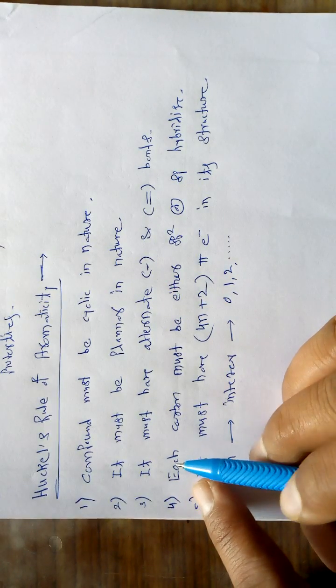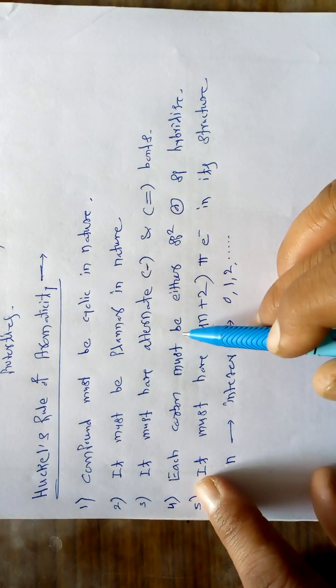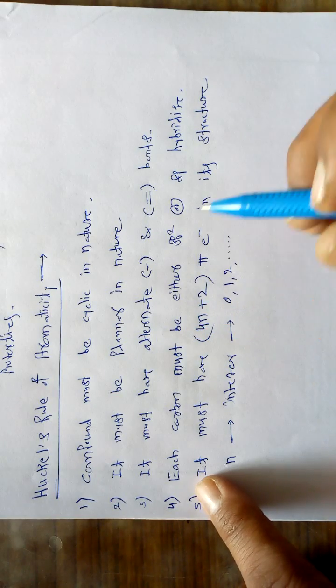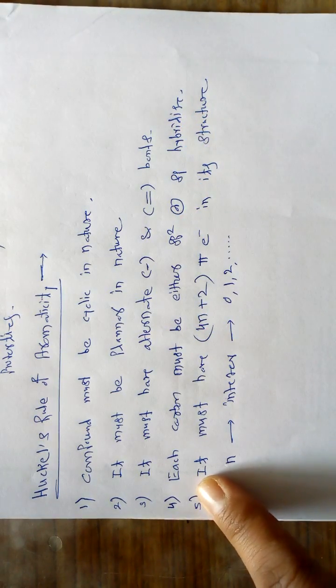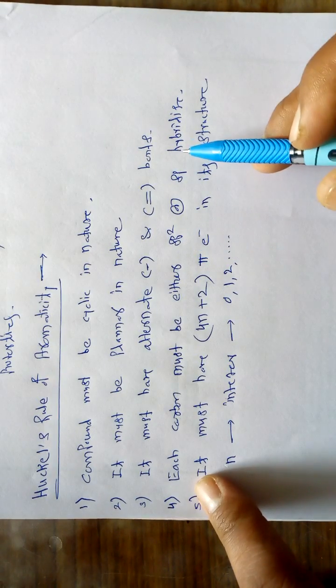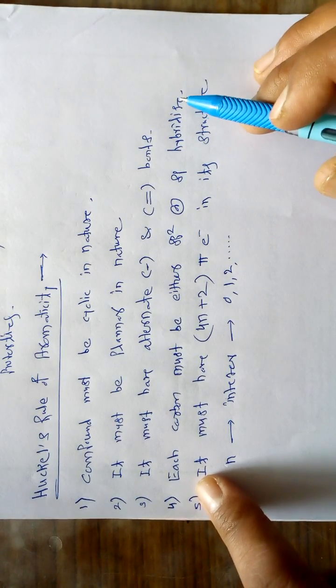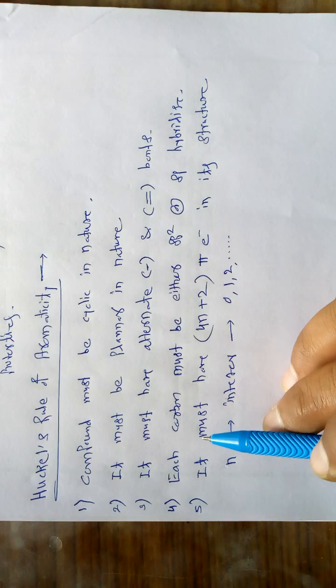The fourth important rule is that each carbon present in a given cyclic compound must be either sp2 or sp hybridized. Its hybridization must be sp2 or sp, but not sp3. So this is the fourth important rule given by Huckel.